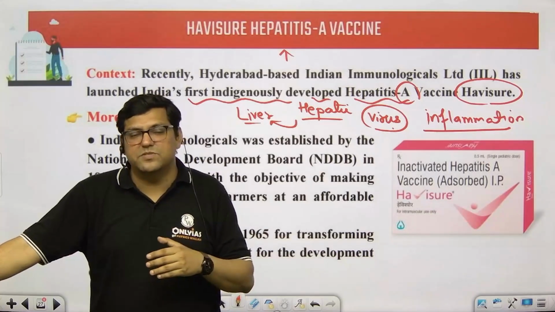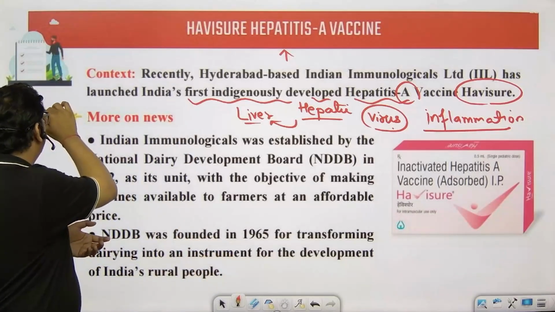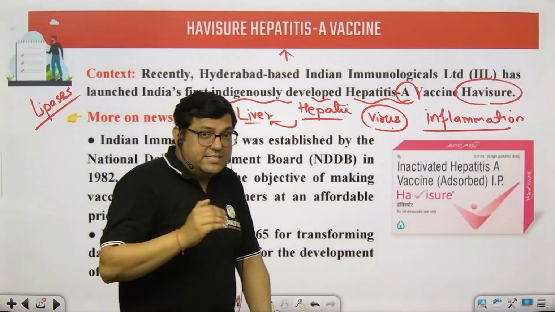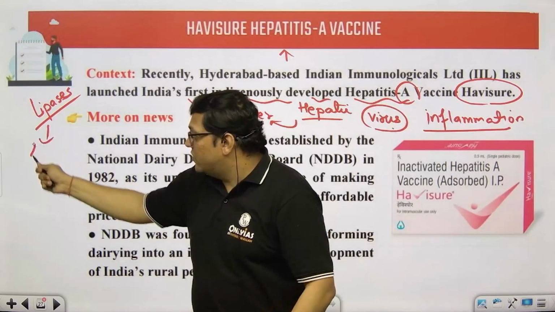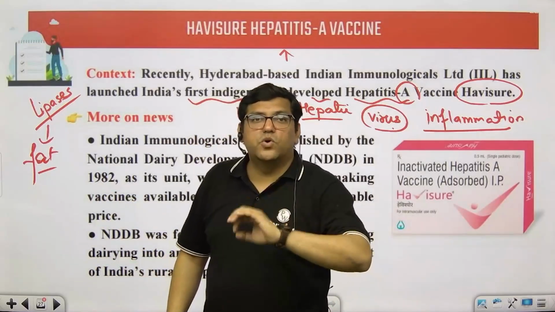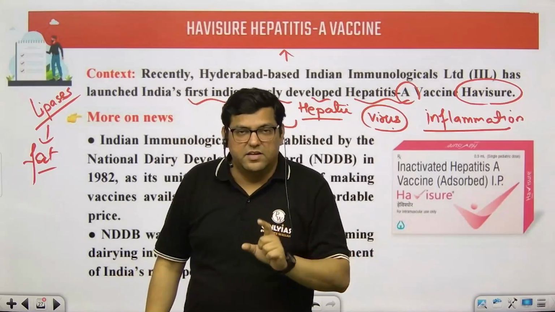The liver produces a specific group of enzymes, collectively called lipases. It is all mentioned in class 10th NCERTs. These lipases help in digestion of fats. Remember this, digestion of fat. Where is the bile stored in our body? The bile is stored in the gallbladder.